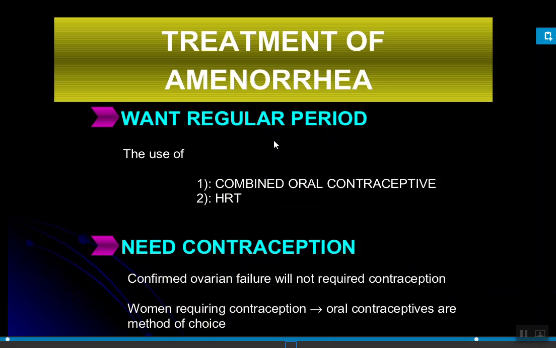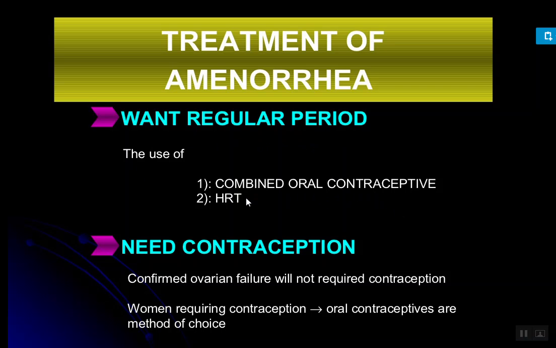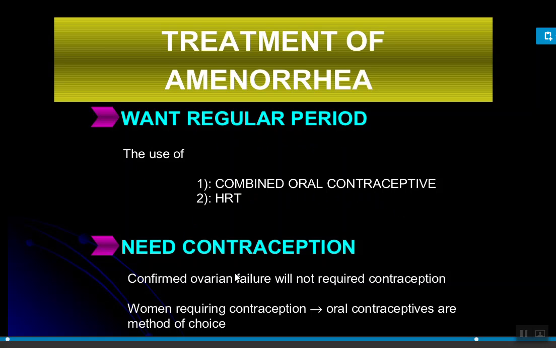If women want regular periods, they have to use combined oral contraceptives with hormonal replacement therapy. If there is confirmed ovarian failure, contraception is not required, but if the woman requires contraception, oral contraceptives are the method of choice.